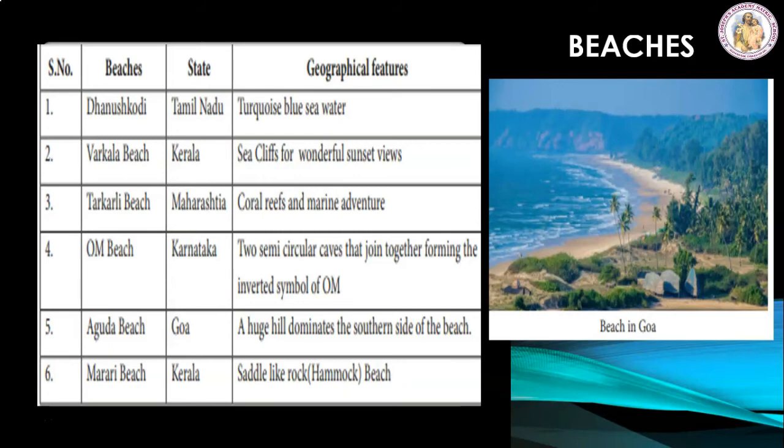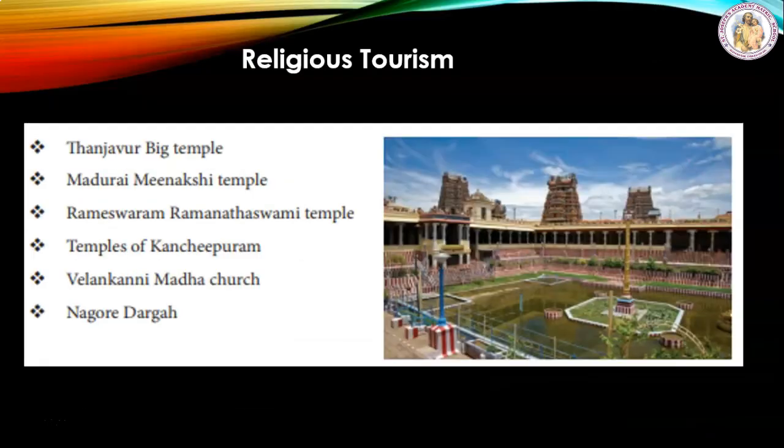Tamil Nadu earns the largest share of income from tourism in India. Religious tourism. Tamil Nadu is a state popularly known as the land of temples and has been a great source of spiritual rejuvenation for travelers all over the world.